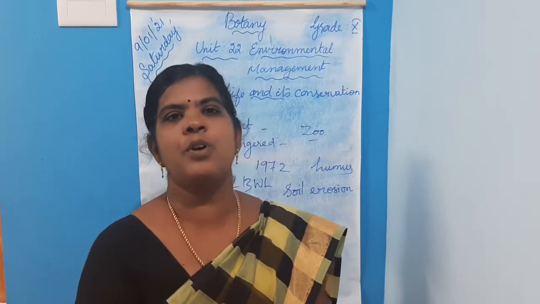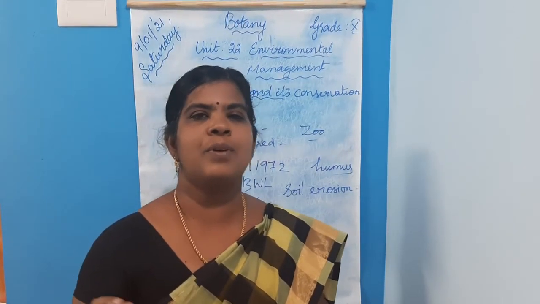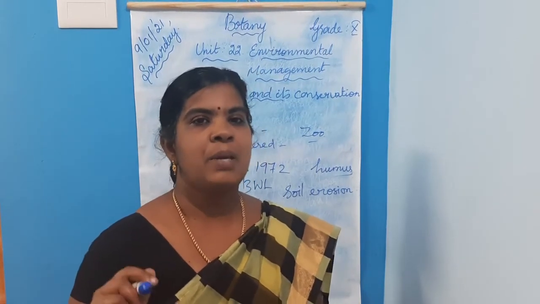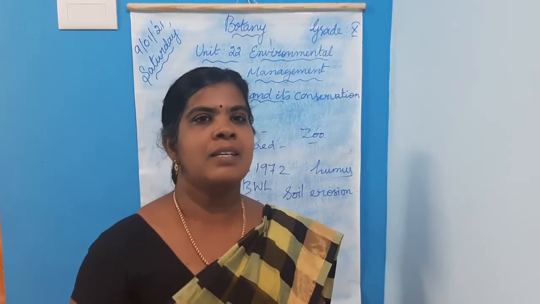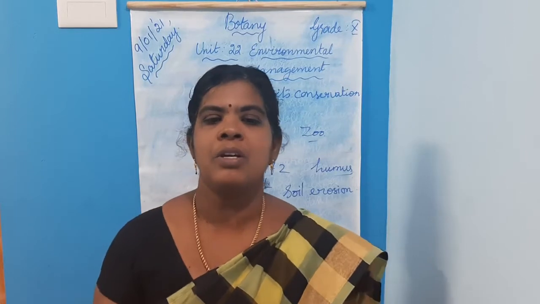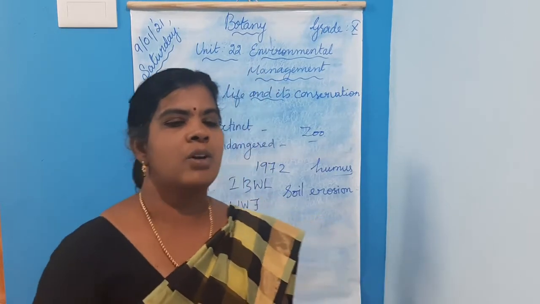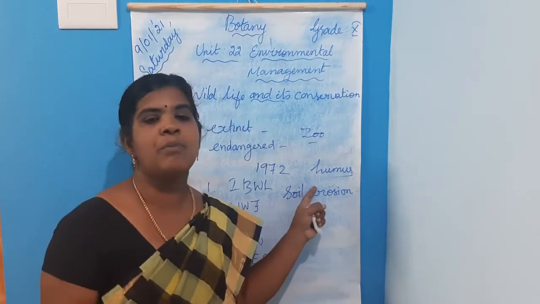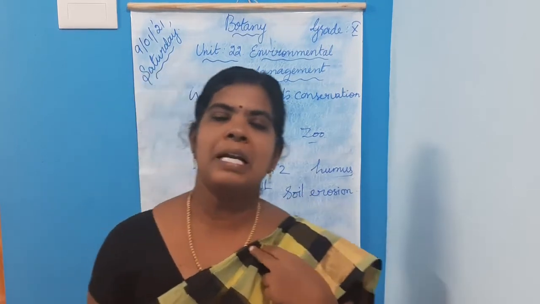Because of these factors, the topsoil or humus is removed. So the removal of topsoil or upper layer of the soil is called soil erosion.